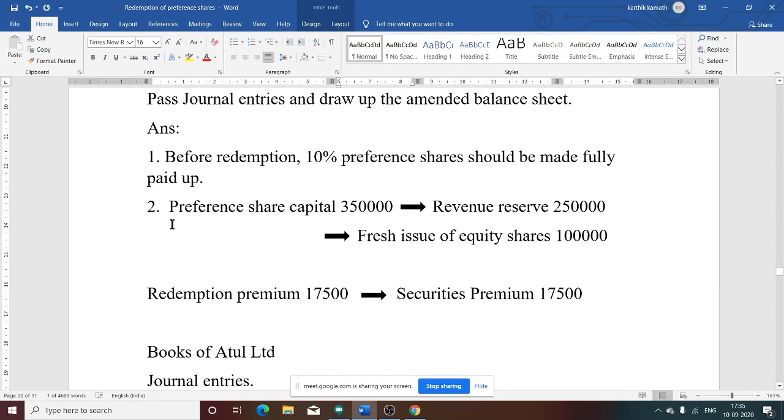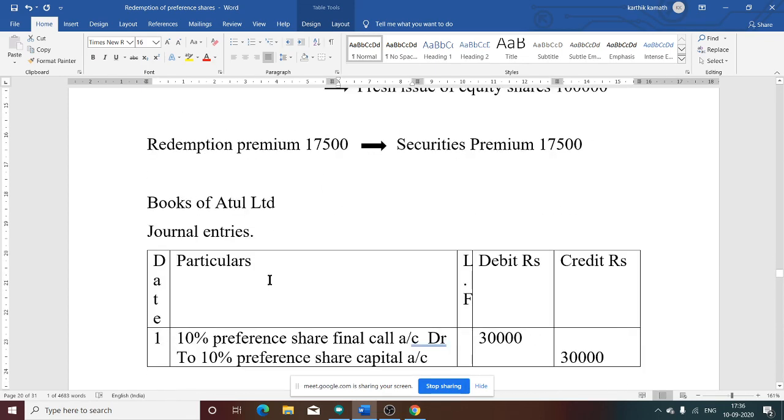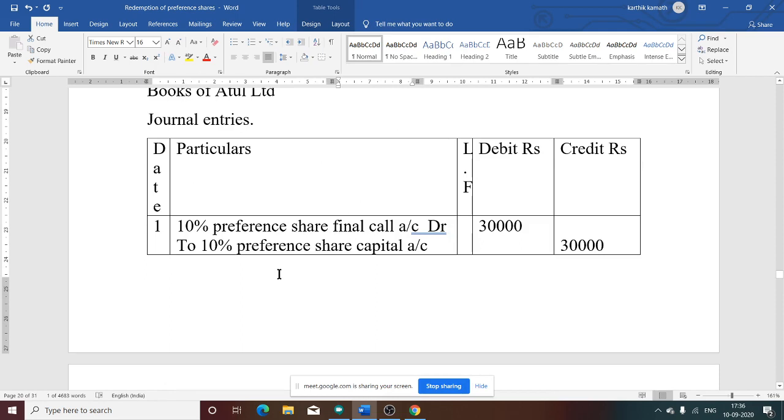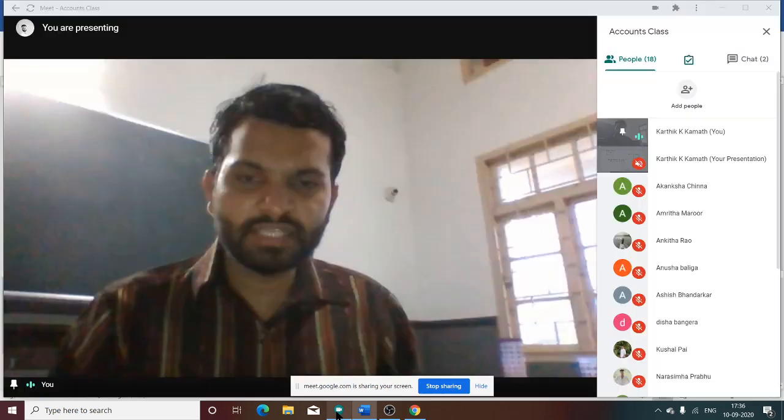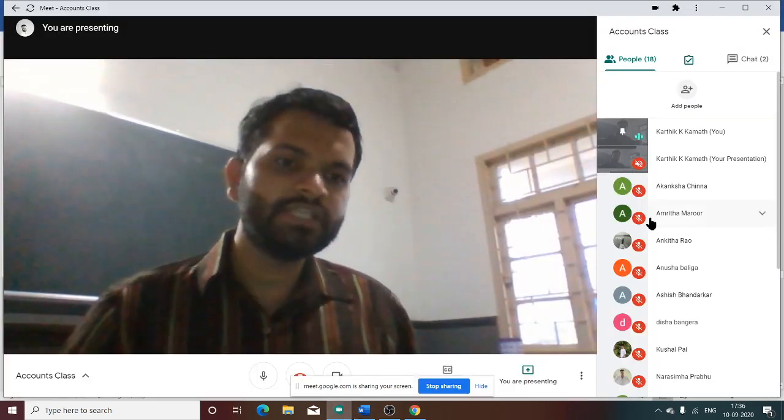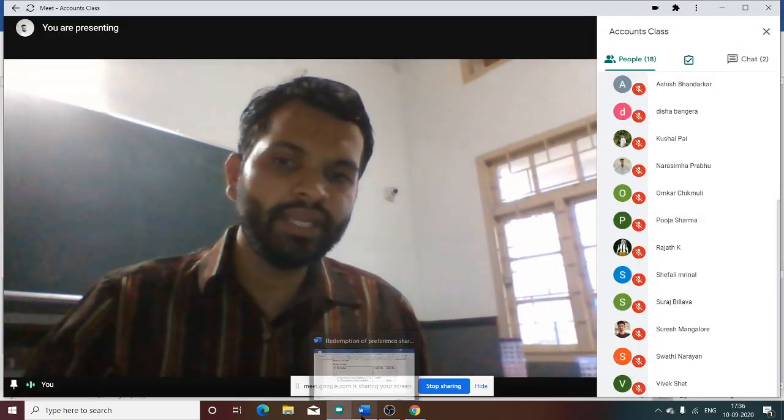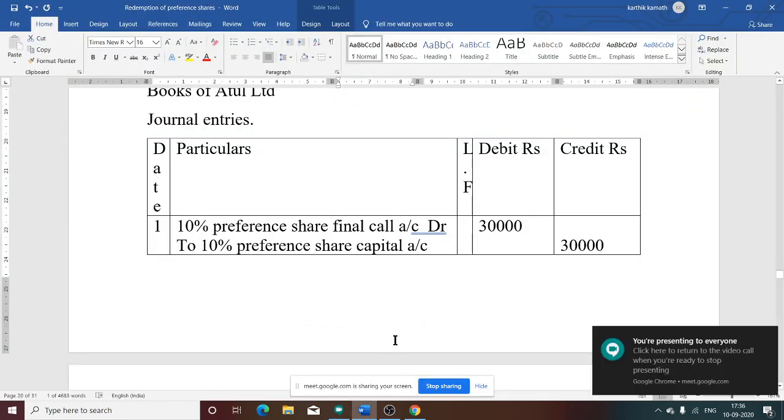So after doing the two working notes, that is capital and redemption, now we need to pass the journal entries. Books of Atul Limited, journal entries. First, there is a partly paid share. So now we need to convert it into a fully paid share by making a call.